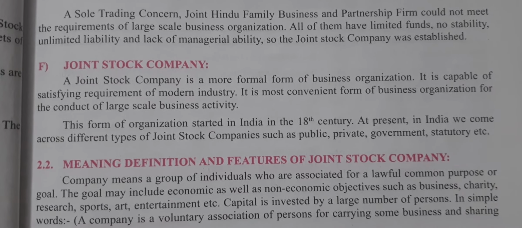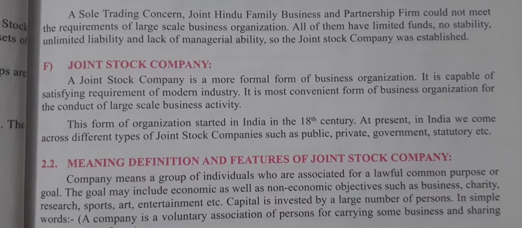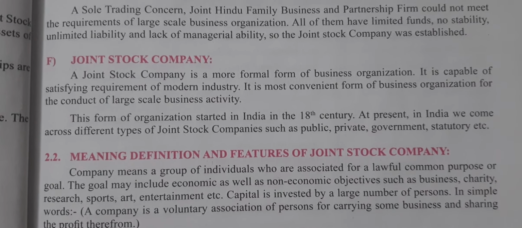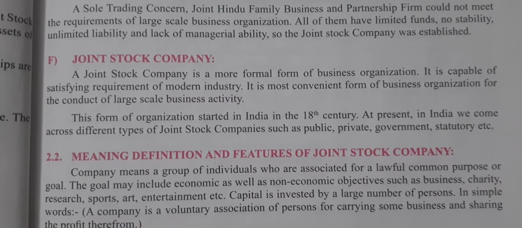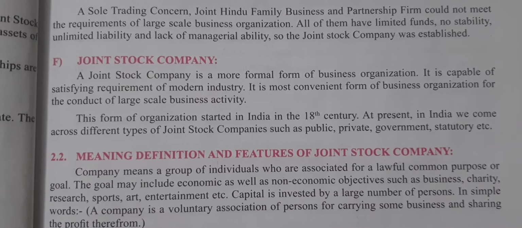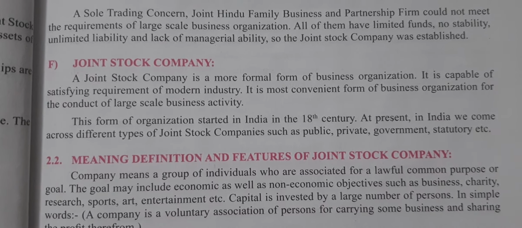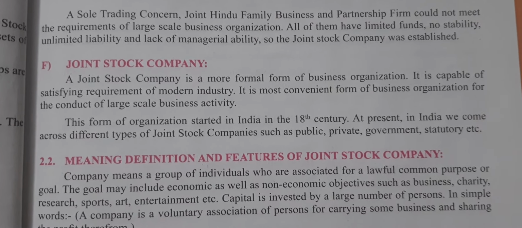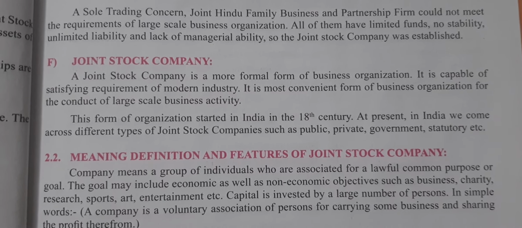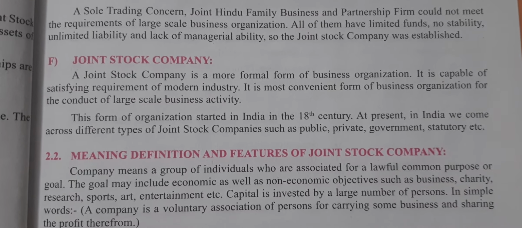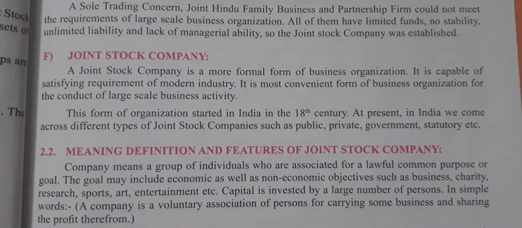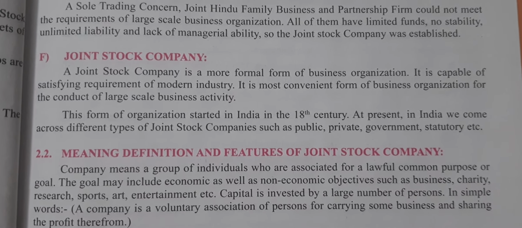So, to overcome all these demerits, all these disadvantages, a joint stock company was established. So students, now we will study what is the meaning of joint stock company and what are the features of joint stock company. A joint stock company is a more formal form of a business organization. It satisfies the requirement of modern industries. It is the most convenient form of a business organization to conduct business on a very large scale,